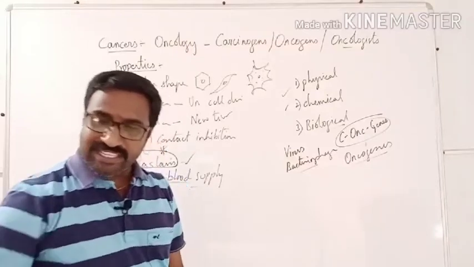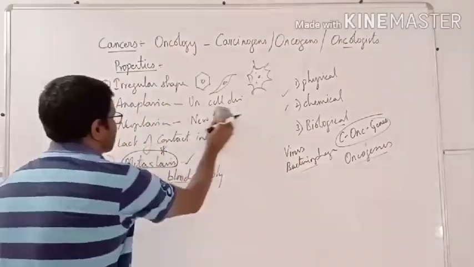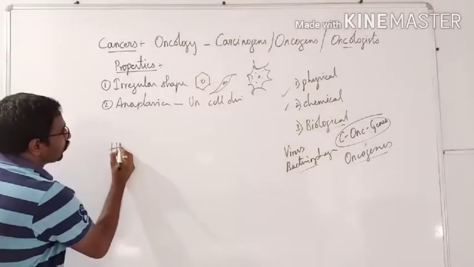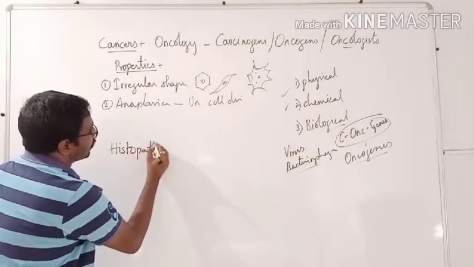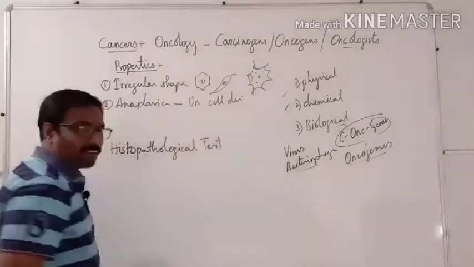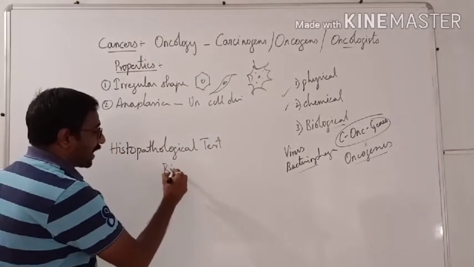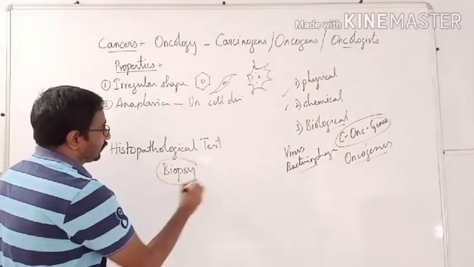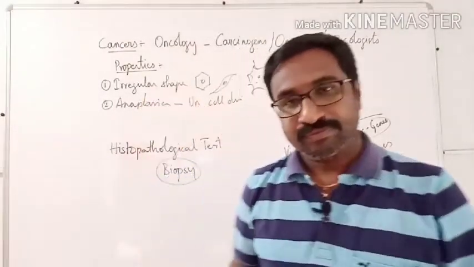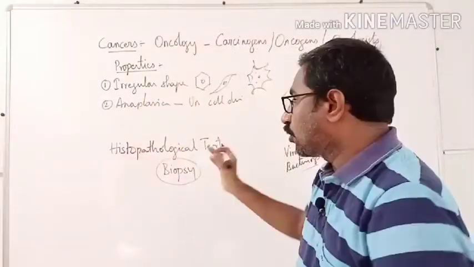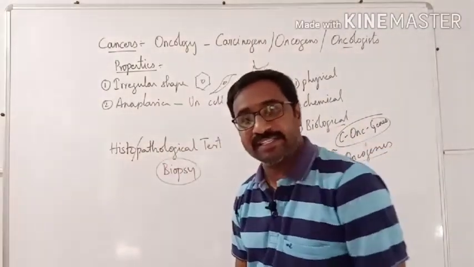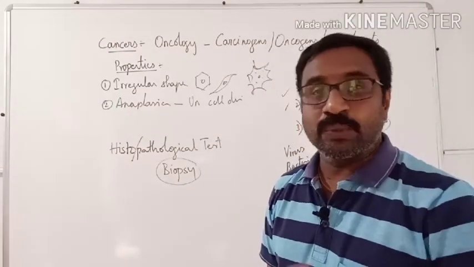Next one, how to diagnose these particular cancers. The most important technique is the histopathological test, which is called biopsy. We will take a small tissue of the suspected tissue and go for analysis and study histopathology. What is the meaning of histology? It is tissues.